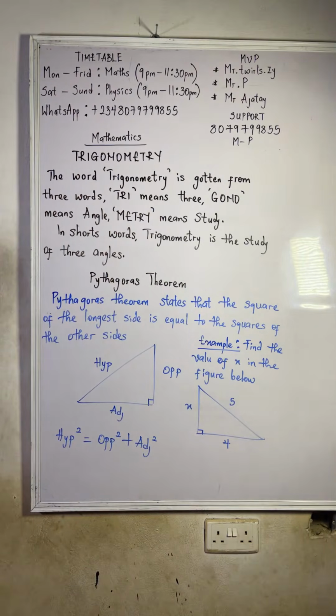Now, the first thing you need to do is, when you are looking for one side and it is a right angle triangle, you can use Pythagoras theorem. Please take note of it. In the exam, if you are given a diagram and it is a right angle triangle, but they give you two sides and say you should look for the other side, don't forget you are using Pythagoras theorem.